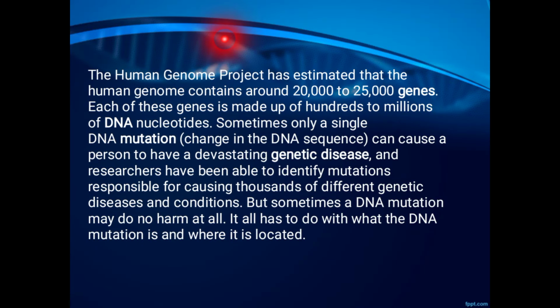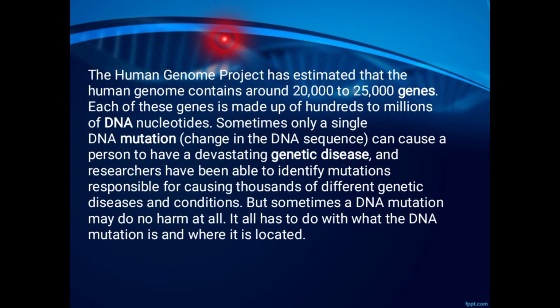The Human Genome Project has estimated that the human genome contains around 20,000 to 25,000 genes. Each of these genes is made up of hundreds to millions of DNA nucleotides. Sometimes only a single DNA mutation, meaning a change in a DNA sequence, can cause a person to have a devastating genetic disease.